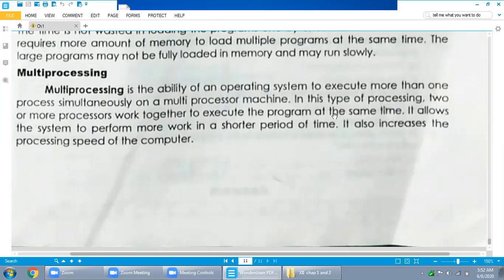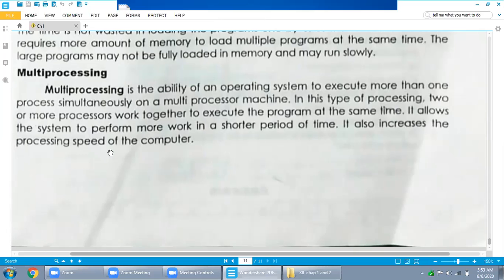Let's say two programs are currently executed, one is Zoom and another one is Adobe Reader. One CPU will access Zoom and another CPU will access Adobe Reader. In this way, both the programs or both the processes will be executed simultaneously.